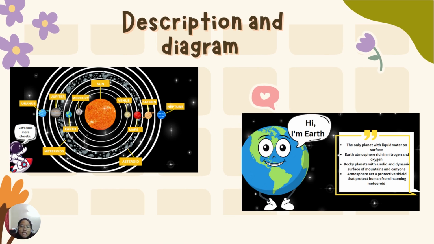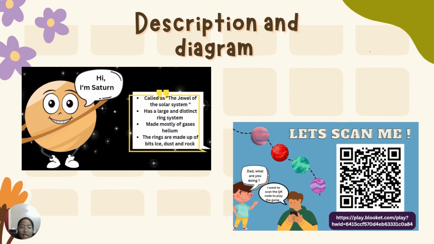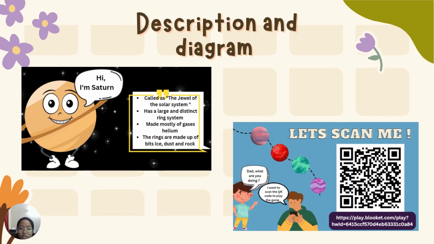Okay, for the next slide, I have put some of my website slides as an example. First of all, as you guys can see, I label each planet picture and explain the structure and features of each planet. Like this, I have explained the structure of Earth and the others. Next, I also put interaction in each game, such as a conversation dialogue like this between a kid and his father on how to play the game correctly by scanning the QR code that I have produced.